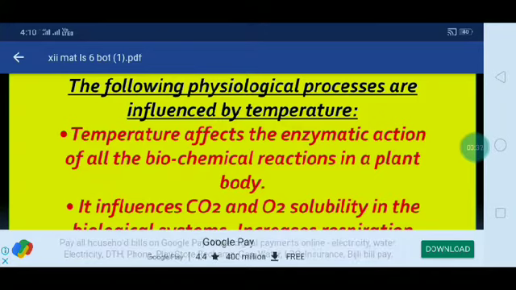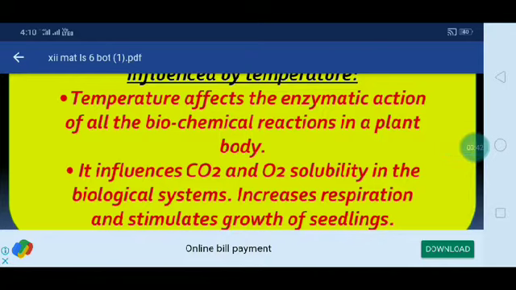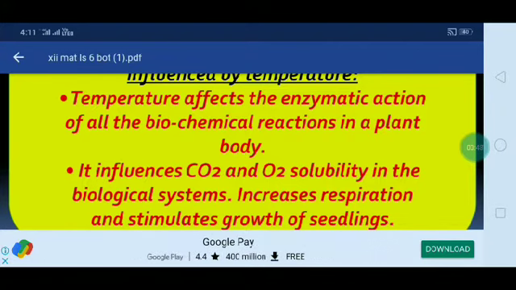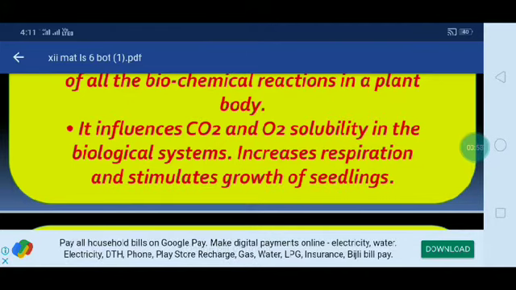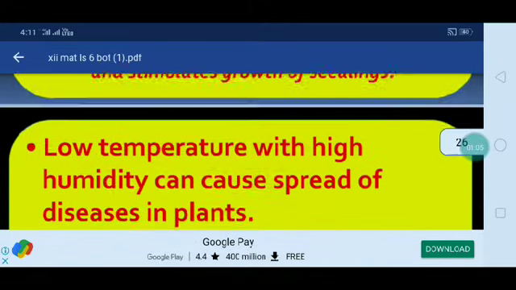Which type of enzyme activity, or biochemical reaction, is mostly stopped in a plant body? That is the first one. And also it influences carbon dioxide and O2 solubility in the biological system. It will also increase the respiration and stimulate the growth of seedlings.